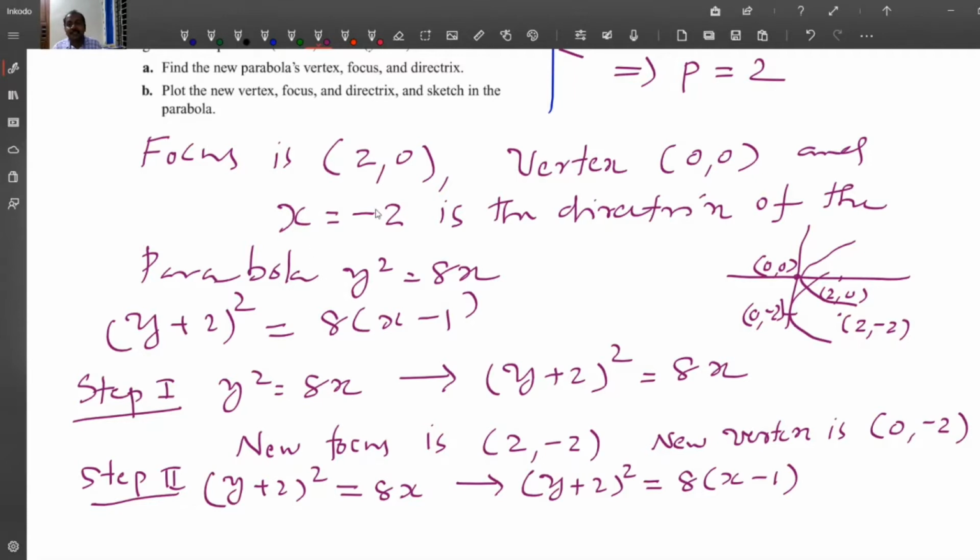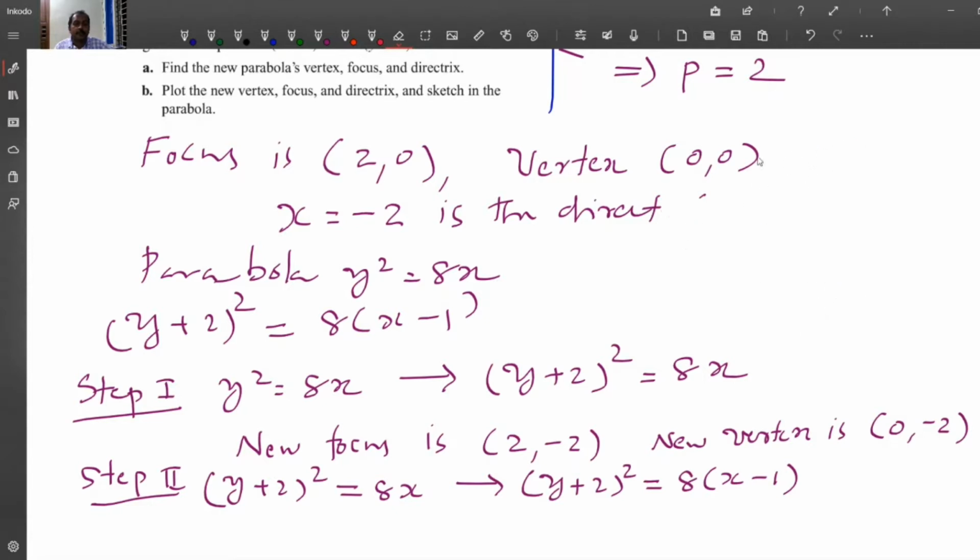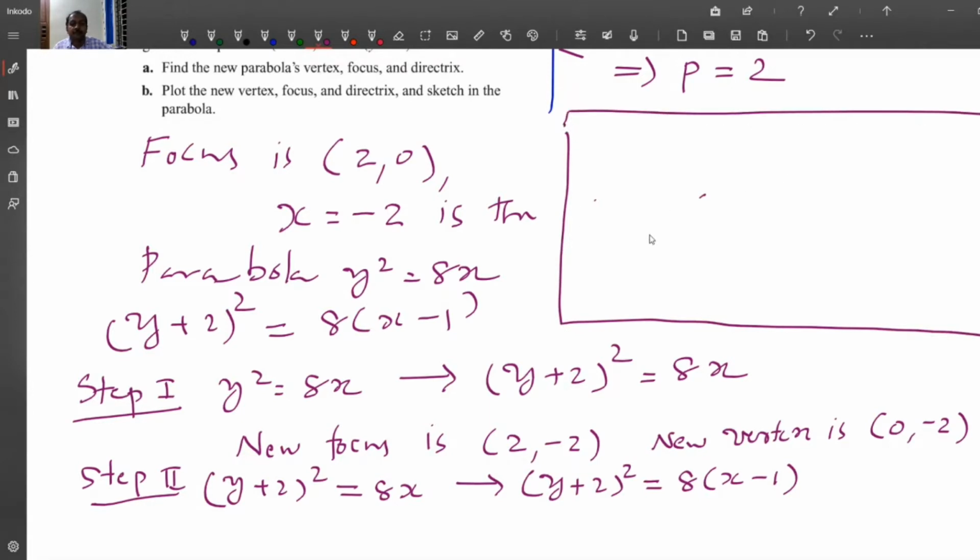And there is a change in the directrix also. So x equal to minus 2 is changed to x equal to minus 2 plus 1, that is, x equal to minus 1 is the new directrix.